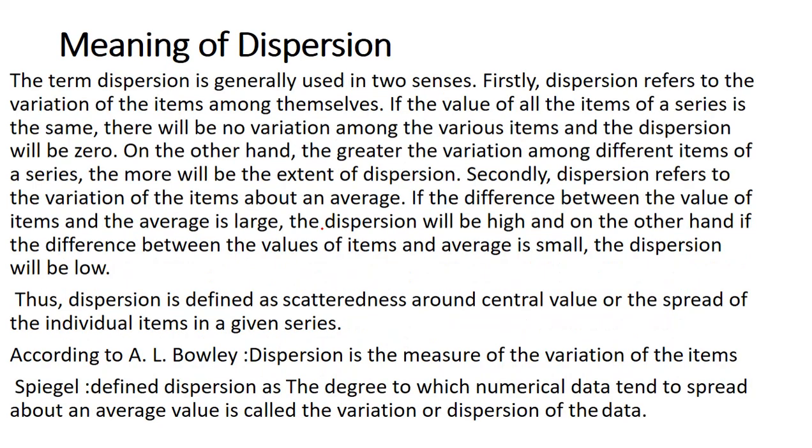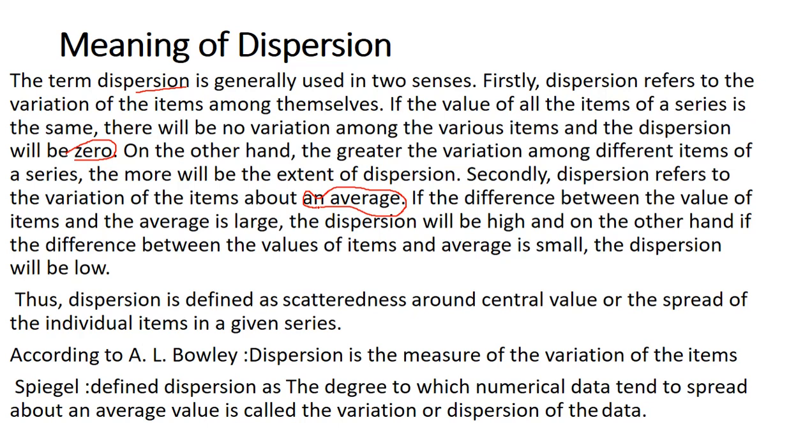Now we can see the formal definition of dispersion. The term dispersion is generally used in two senses. Firstly, dispersion refers to the variation of the items among themselves. If all the terms of a series are the same, there will be no variation among the items, so the dispersion will be zero. On the other hand, the greater the variation among the different items of a series, the greater the extent of dispersion. Secondly, dispersion refers to the variation of the items about an average.